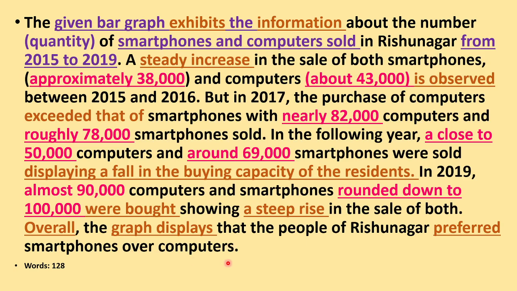So this is the whole paragraph, and these words in brown are the specific vocabulary, and the words in pink are the numbers and figures that you have to give. Now, when you are writing this paragraph in your exams, obviously you cannot use different colors like this, so underline it. I've underlined also, so you have to underline the specific vocabulary words and the figures, so that when the examiner is reading your answer, straight away the examiner can see those vocabulary words.